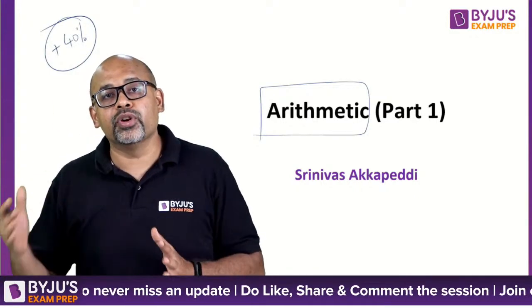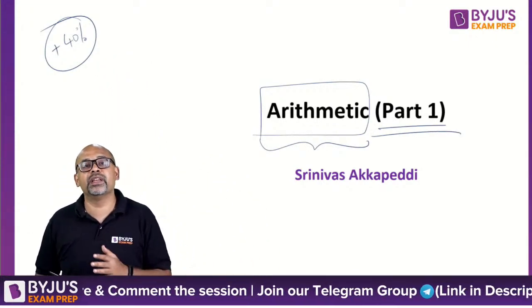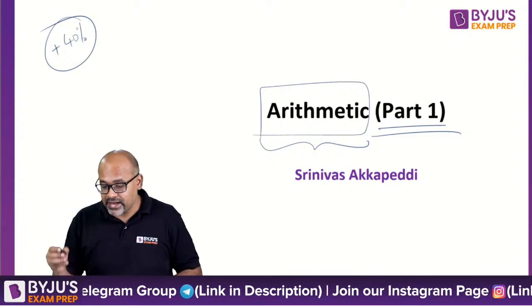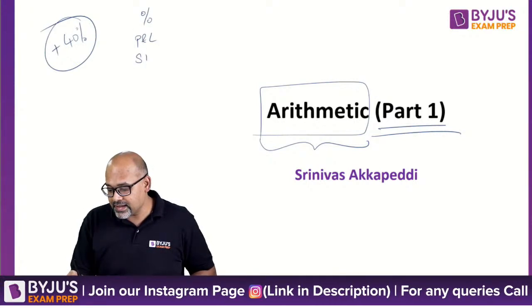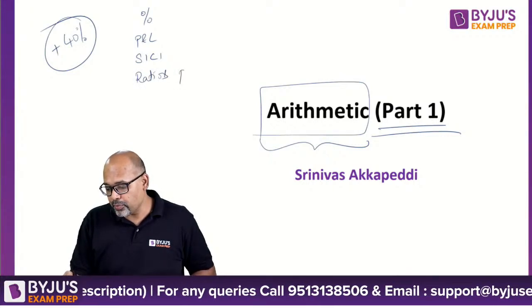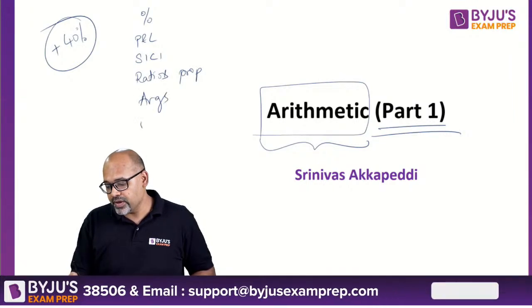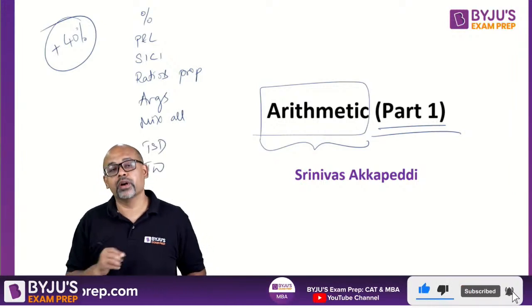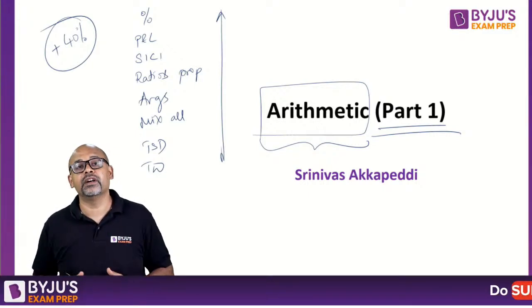So I'm going to cover this arithmetic over 3 parts, this being the first part. The entire arithmetic is divided into these areas: percentages, profit and loss, SICI, then ratios, proportion, and then averages, mixtures, allocation, then time, speed and distance, time and work. These are all the topics that come under the heading of arithmetic.